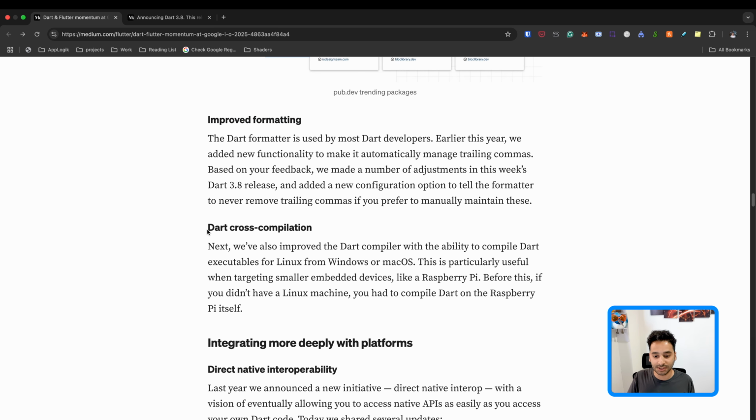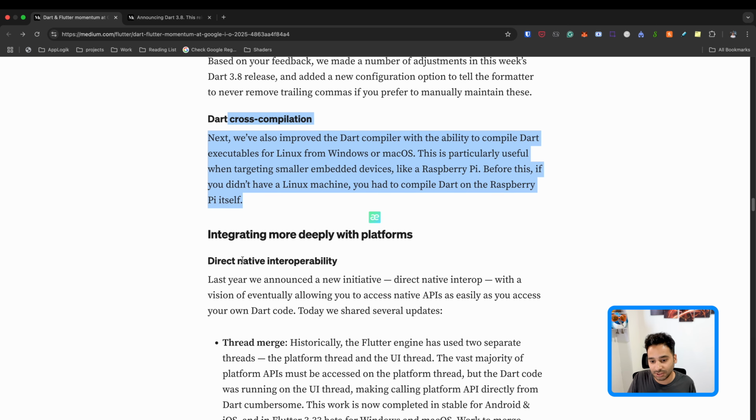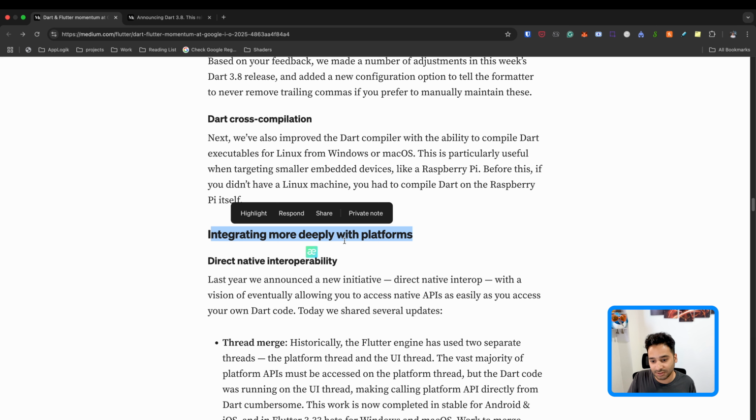And the next one is Dart cross compilation. So the point is that in the past, when you wanted to build your Dart application for Linux, you had to run it in Linux. So now you can just build the Linux application using your macOS or Windows. It doesn't matter where you try to compile it, but it can compile it into the Linux from wherever you are. And also here we have integration with platforms.